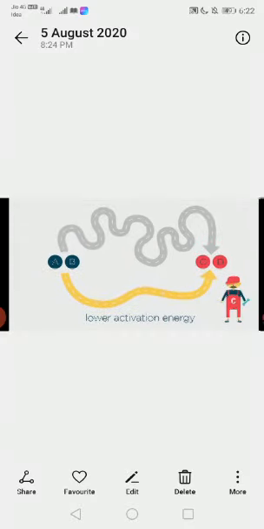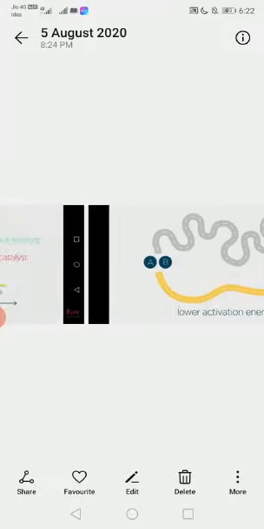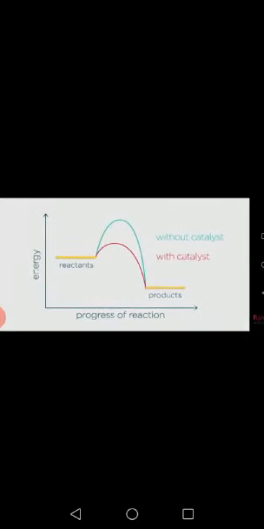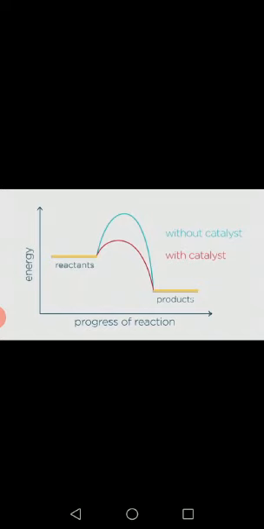Another one, dear students, please observe the reactants and products in this picture.